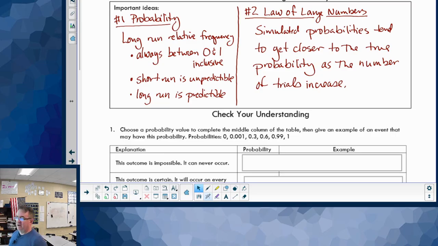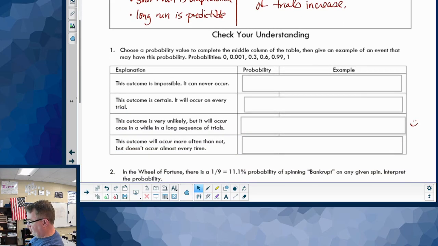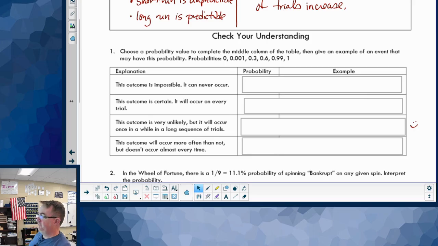All right, so take a second and pause here. Do the ones here. Let's take a look at number 1. Go through and answer these. You've got 6 different probabilities that you're going to put into these different explanations and give an example. I'll see you in a second.